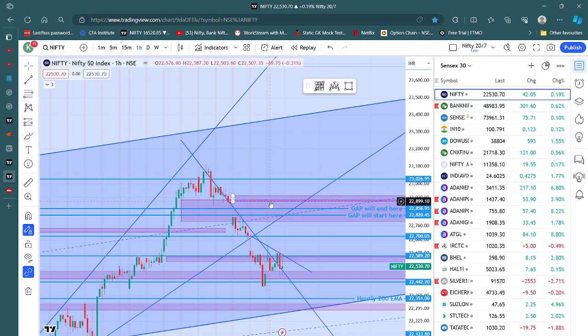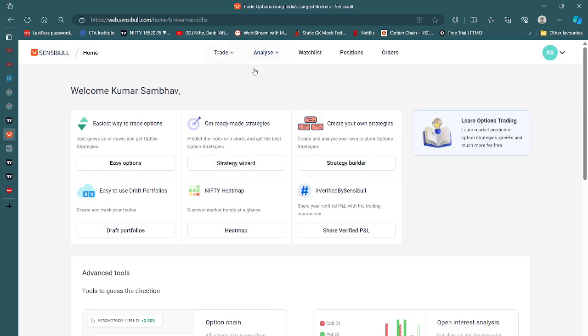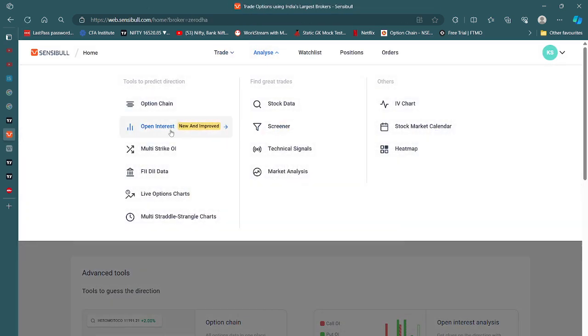There would be a clear gap up, and the gap up might be around 22,900. Let's just see how the option chains are structured right now, so we can have some logical sense of where this gap up could go. I use Sensibull to analyze these things because I'm a Zerodha user.